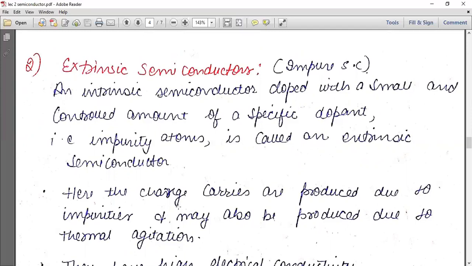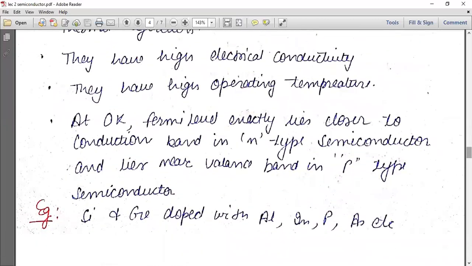Here the charge carriers are produced due to impurity and may also be produced due to thermal agitation. So the charge carriers which are going to be produced here can be generated by two causes. One, due to impurities, we are directly adding the impurity. Second is by thermal agitation, means by external heat, etc.